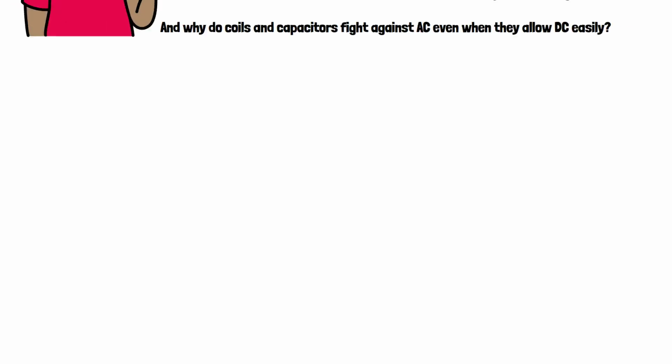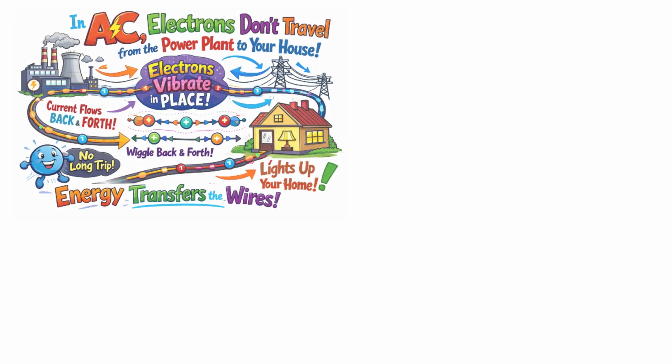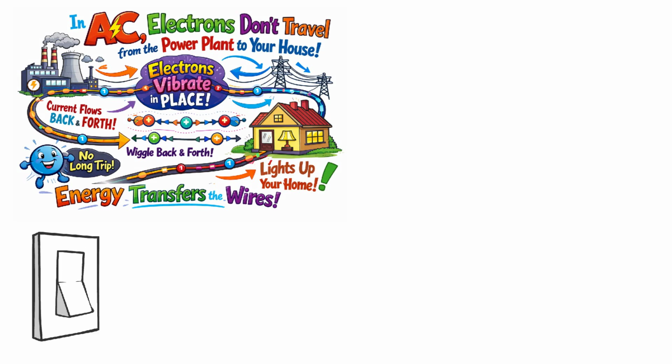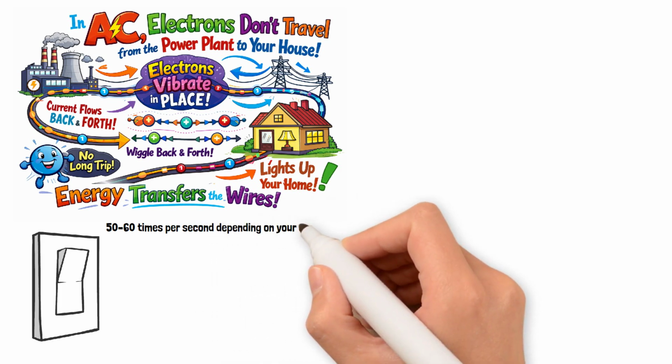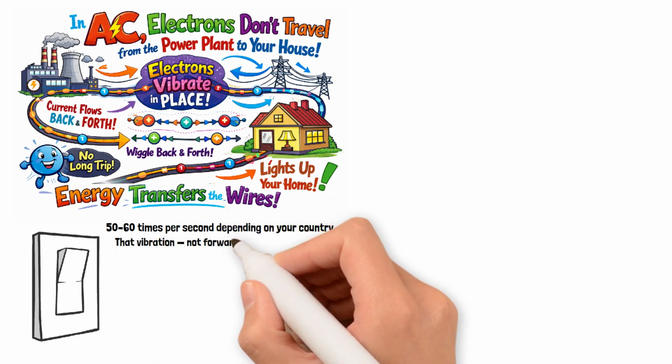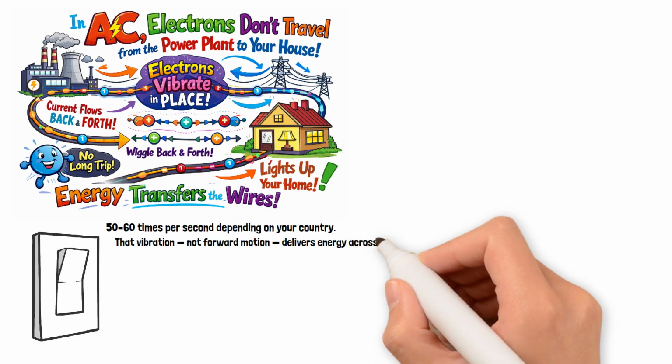In AC, electrons don't travel from the power plant to your house. They simply vibrate back and forth, pushed first one way, then the other. This switch happens 50 to 60 times per second, depending on your country. That vibration, not forward motion, delivers energy across long distances.